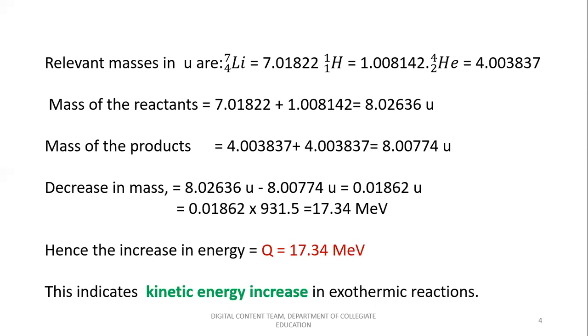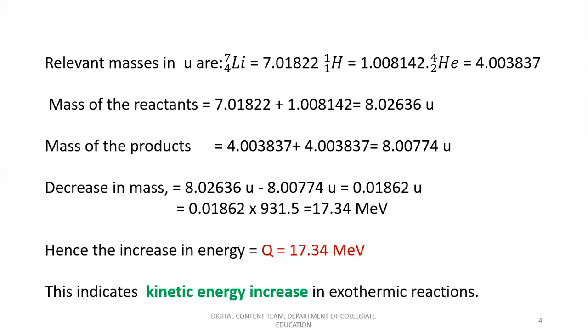So when you have this much data, when you substitute in the main equation what we are considering, the mass of the reactants becomes the mass of the lithium plus the mass of the proton, that is 7.01822 plus 1.008142, which is equal to 8.026636 units. Similarly, consider the mass of the products, which is the mass of two helium nuclei. So it is 4.003837 plus 4.003837, which is equal to 8.00774 units.